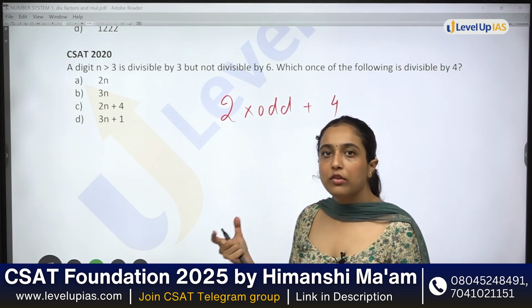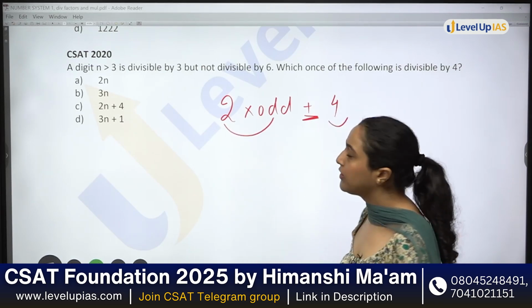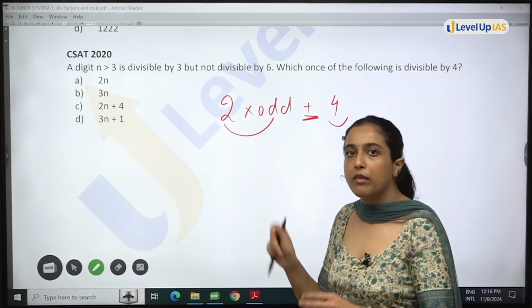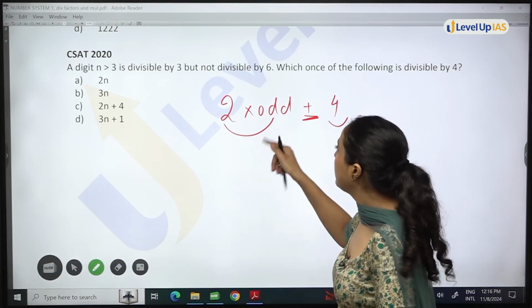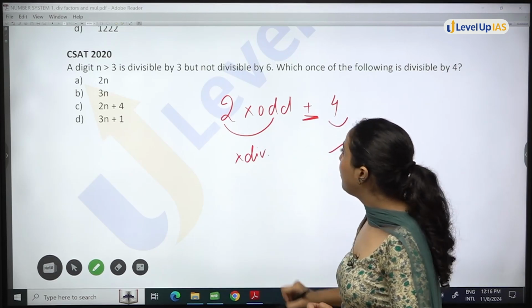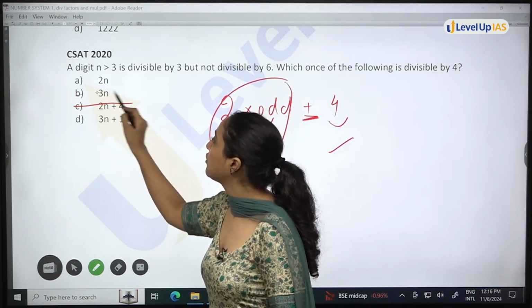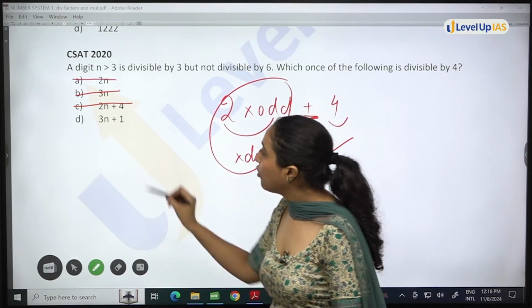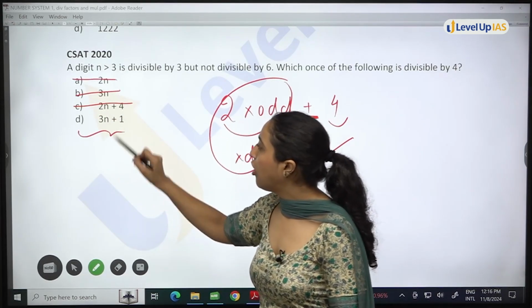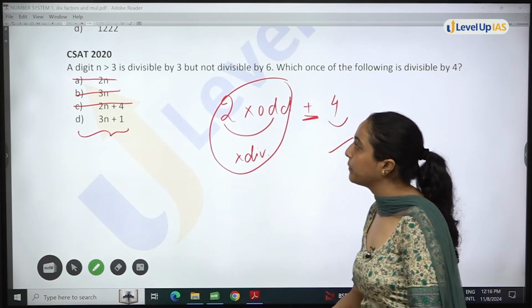Okay. For this, it is addition. Both terms should be divisible by 4 so that the complete number is divisible by 4. This is not divisible. This is divisible. But both terms should be divisible. So option C will also not be our answer. Only we will be left with option D. Okay. This will be your answer here.